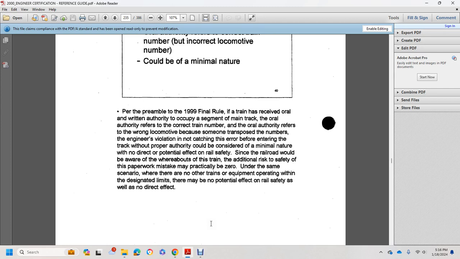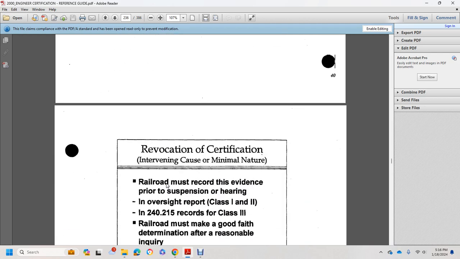The accidental risk to safety from the paperwork mistake may practically be zero. Under the same scenario, where there are no other trains or equipment operating within the designated limits, there may be no potential effect on rail safety, as with no direct effect.